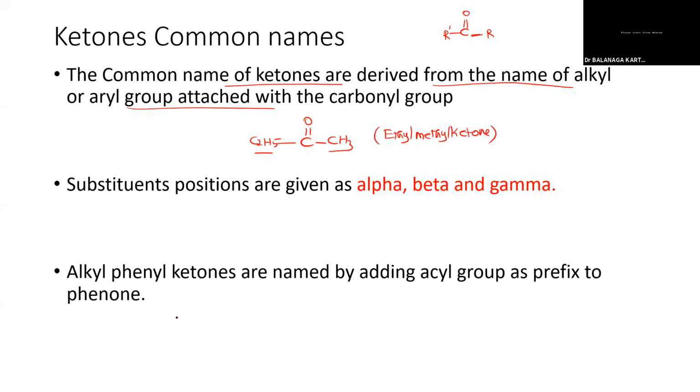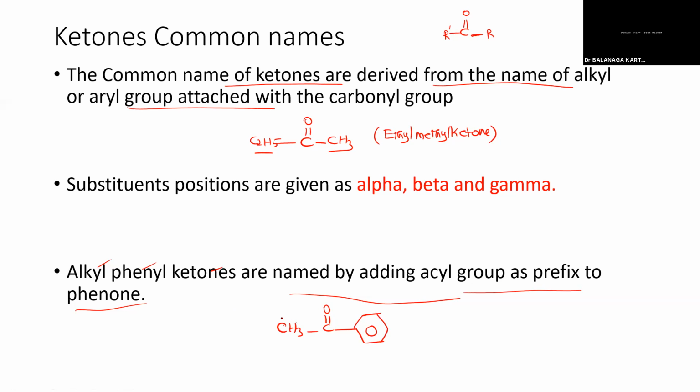Is that clear? Then alkyl phenyl ketones are named by adding the acyl group as a prefix to phenone. We have to write the word phenone if an alkyl aryl ketone is coming. Say for example, CH3, C double bond O, and here a phenyl ring is there.